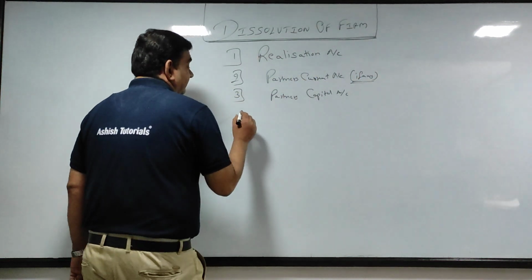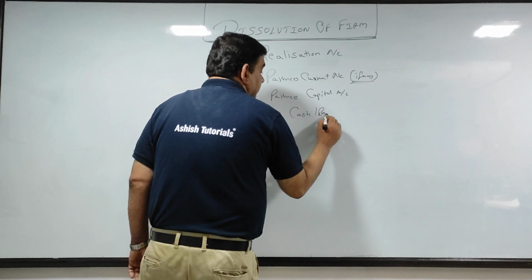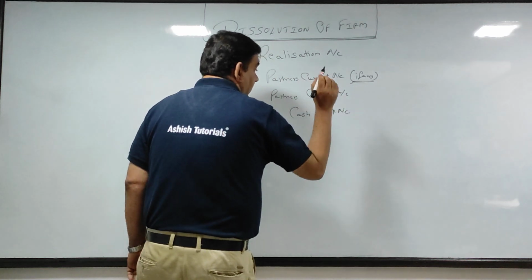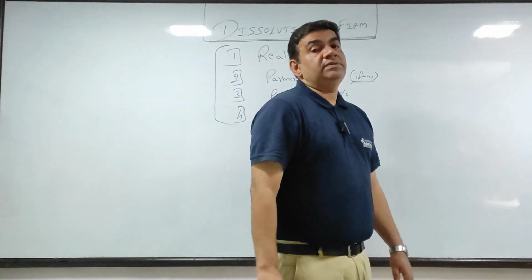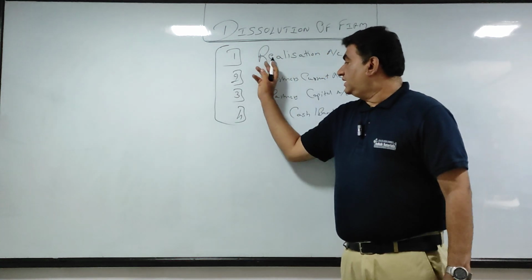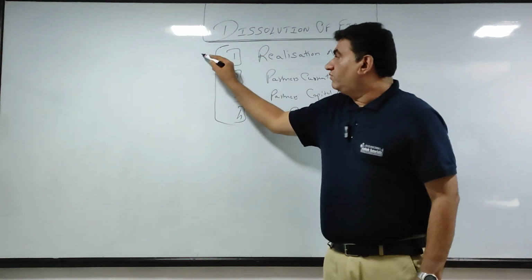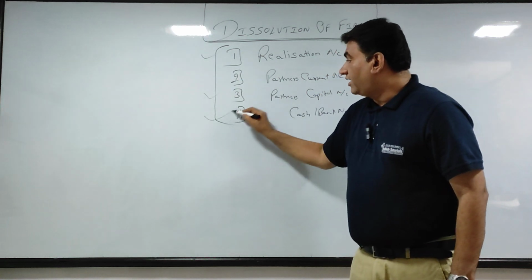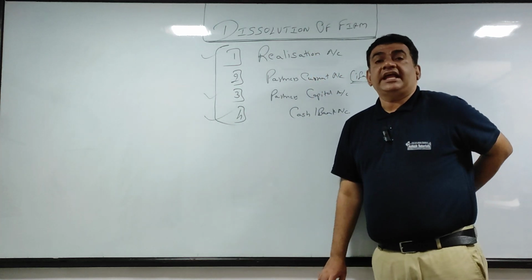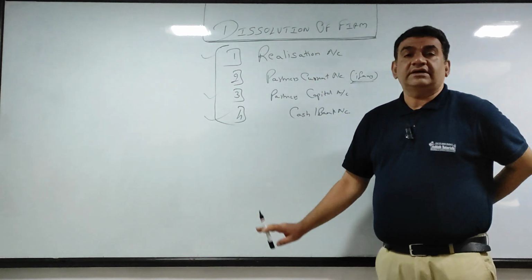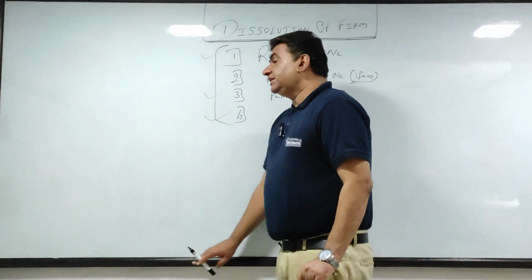This has to be there in each and every sum. After that, a very common account, that is cash bank account. So these are the common accounts which have to be prepared in each and every sum: Realization, capital, cash bank. Current account only if it is there in the question. Okay, so 1, 3 and 4, these three are to be prepared in each and every sum of this chapter.